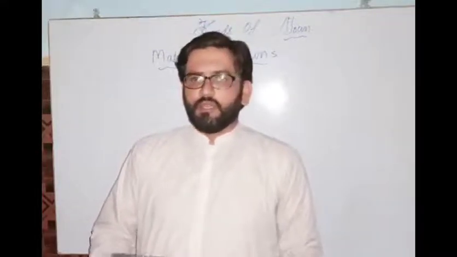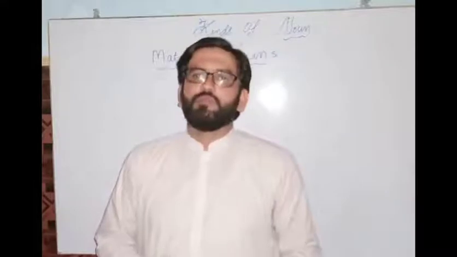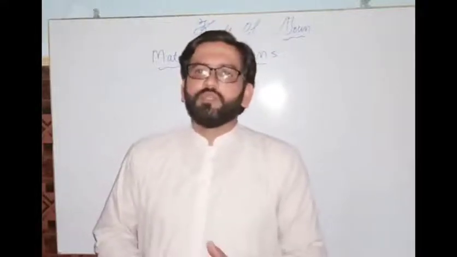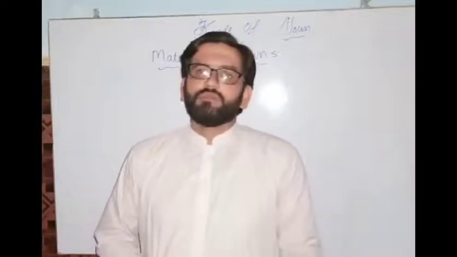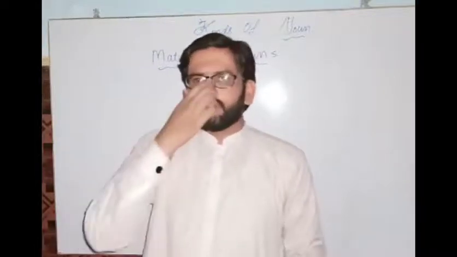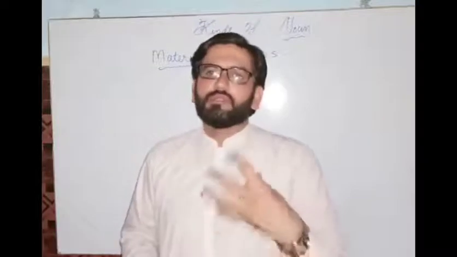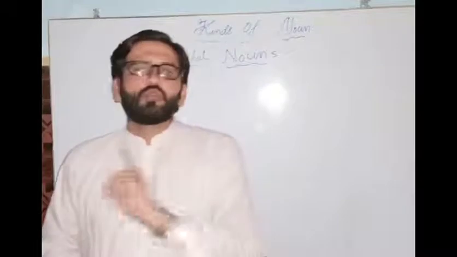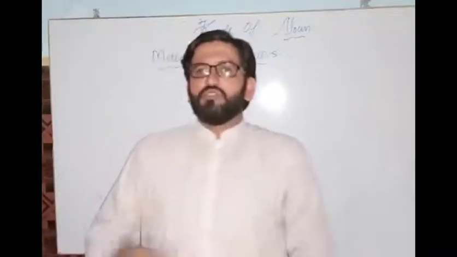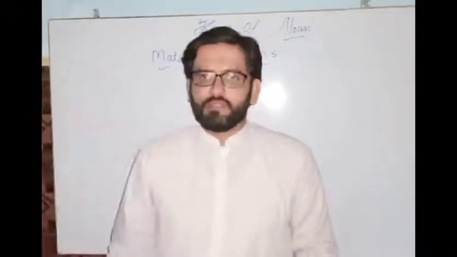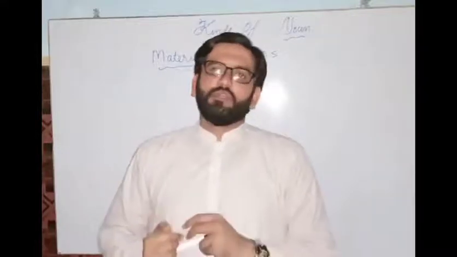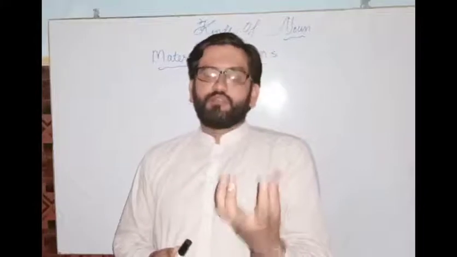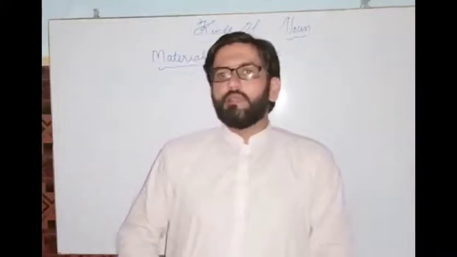Before, we just learned uncountable nouns, and I've told you that uncountable nouns are said to be material nouns. And for the sake of understanding, we will learn what material nouns are. Material nouns are those nouns out of which we make other things. For example, if I say that this is wood, from the wood we make a number of things.